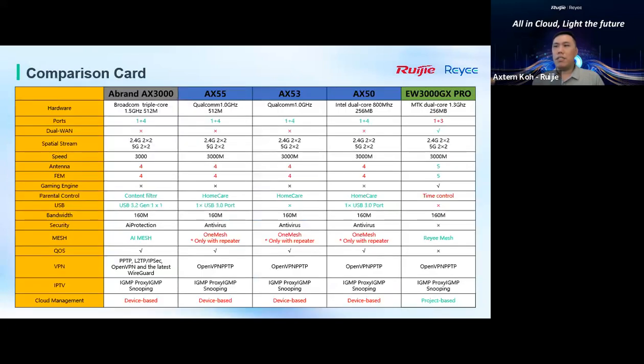And this is a table comparing our product, the EW3000 GS Pro, with others. You can see that we also have time control. We have 3000s. We also support Reyee mesh, giving you lifetime free management using our Reyee Cloud. We also support OpenVPN, PPTP, and so on, and IGMP proxy, yes. Approximately, the pricing is also very cost effective for this model as well.